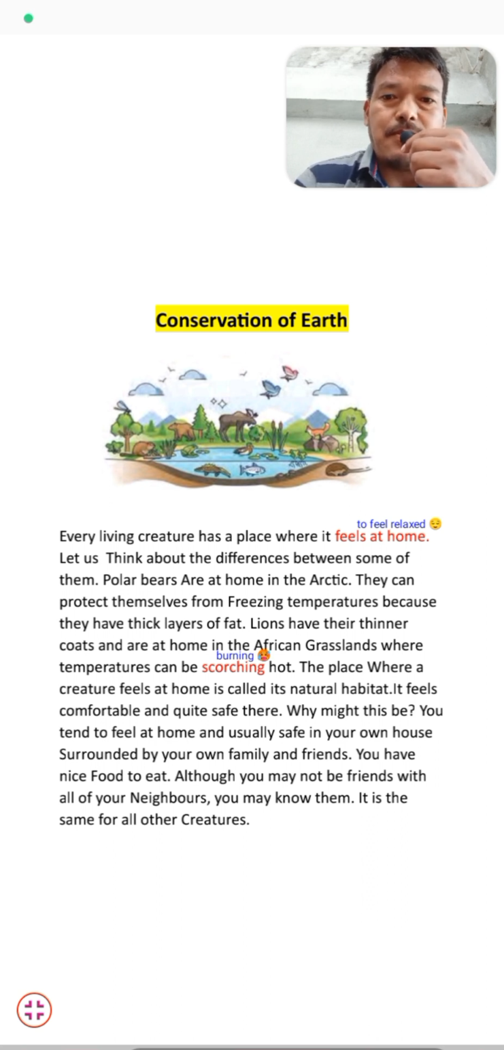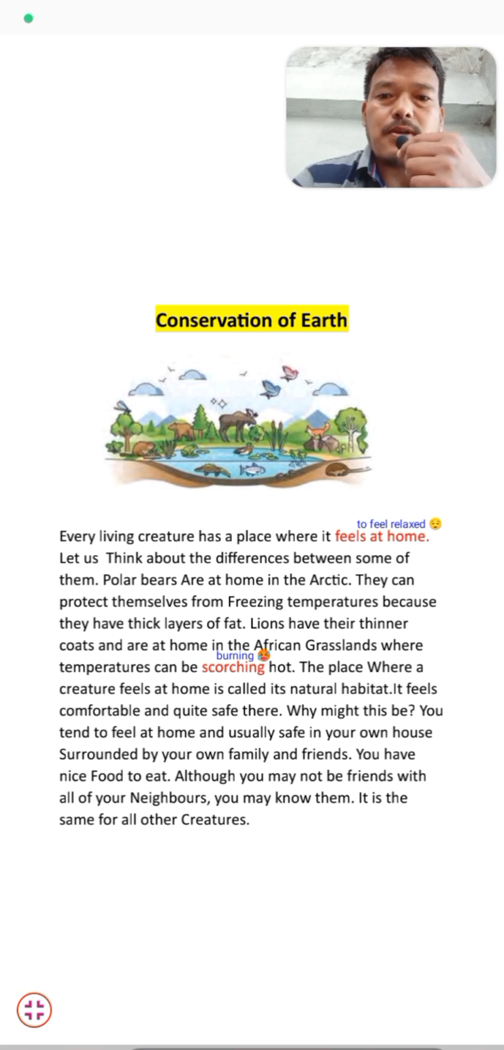The place where a creature feels at home is called its natural habitat. The place where we feel like home is our natural habitat. Habitat is a place or shelter, we can say.